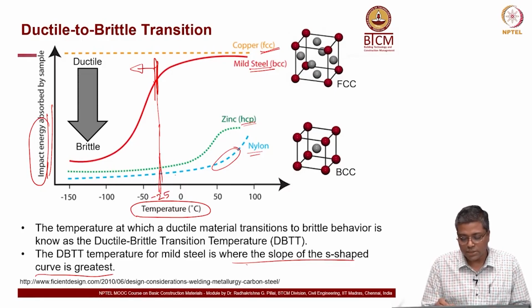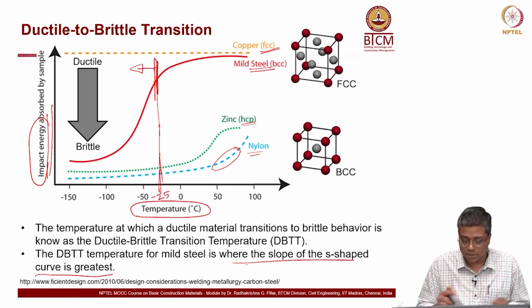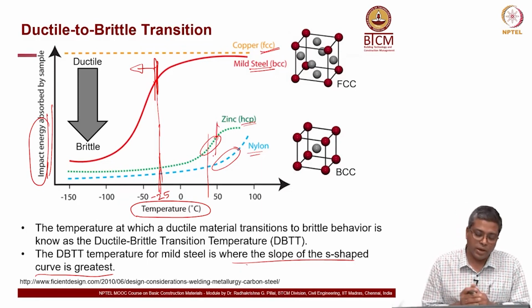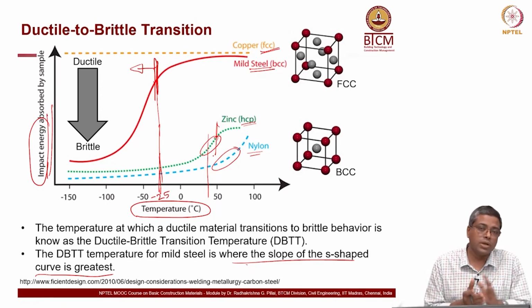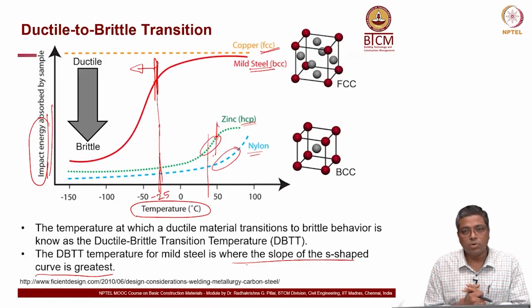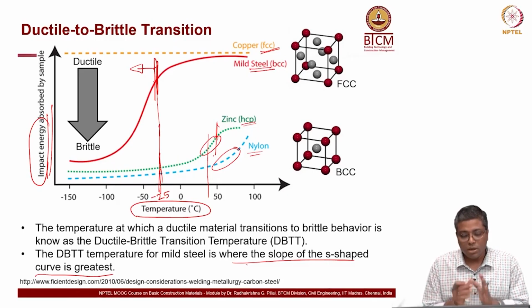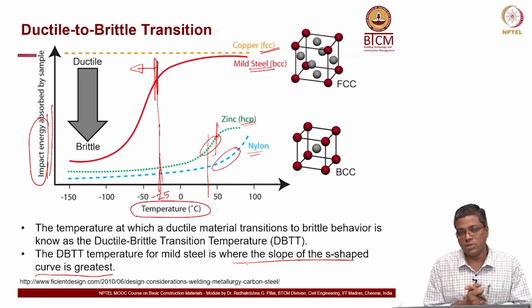So, that is why some of these plastics do not behave in a very ductile manner even at 0 degrees Celsius. For example, zinc here, you can see it is changing somewhere here or maybe here. You have to look at the slope where it is changing significantly, and beyond that point, more negative to that point, maybe it is not recommended to use that material if you are expecting a ductile behavior. Okay. Because for all safety purposes, we want our systems to be ductile in nature, and